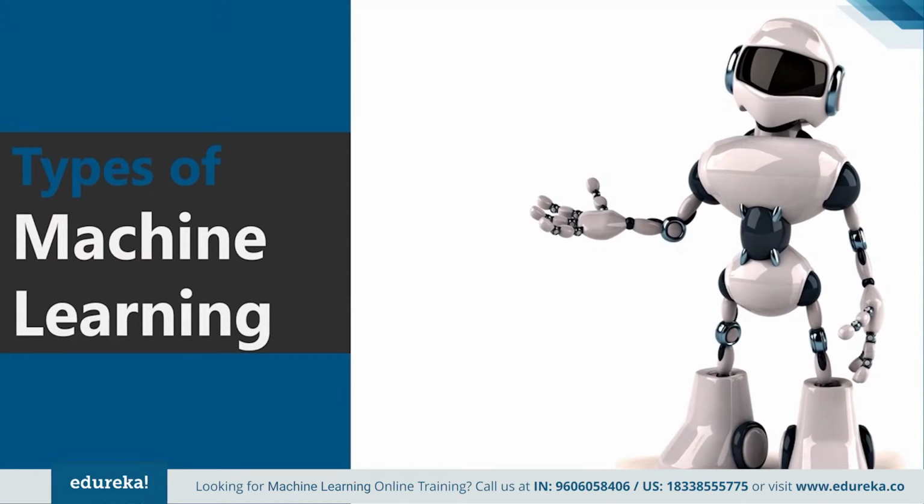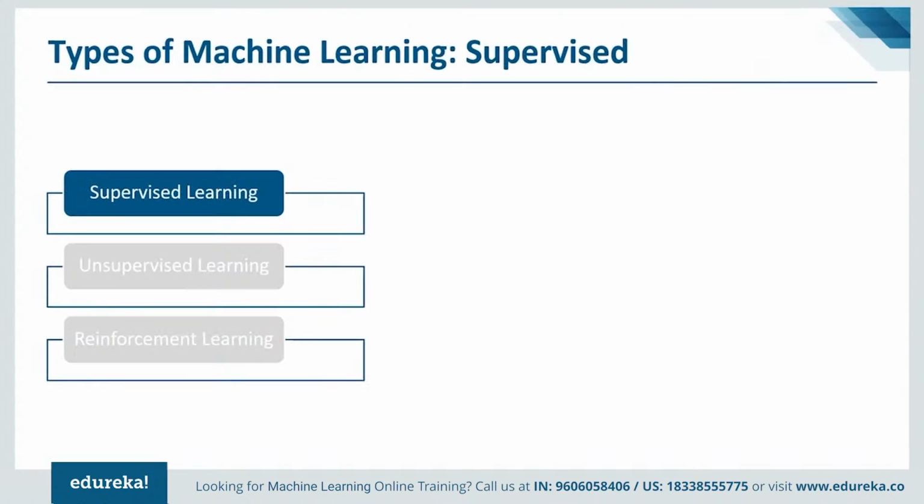So let's move on and subcategorize machine learning into three different types. First being supervised learning, next unsupervised learning, and reinforcement learning. Let's see what each of them are, how they work, and how each of them is used in different fields. Don't worry, I'll make sure that I use enough implementation of all three of them to give you a proper understanding. So starting with supervised learning.